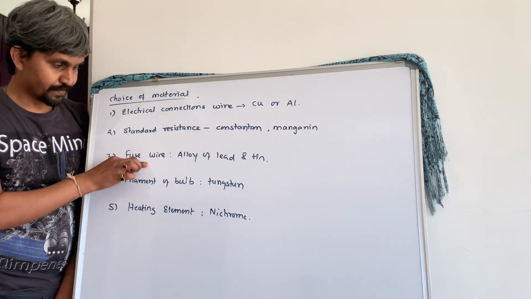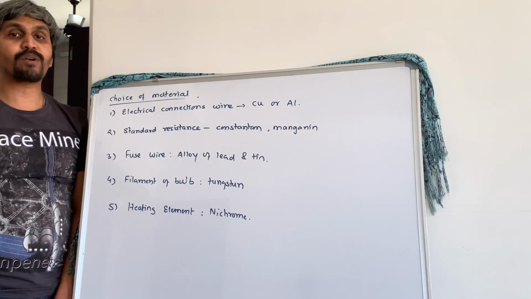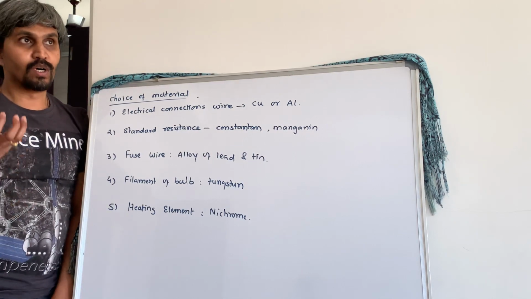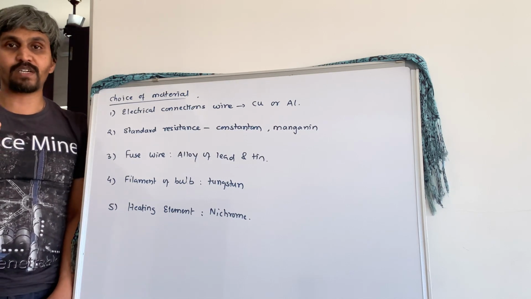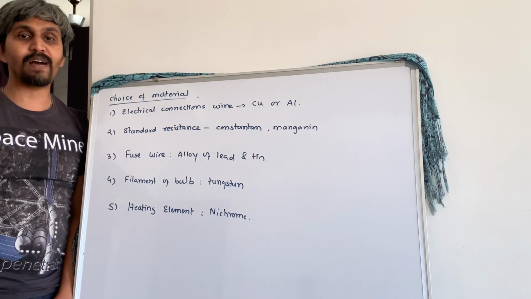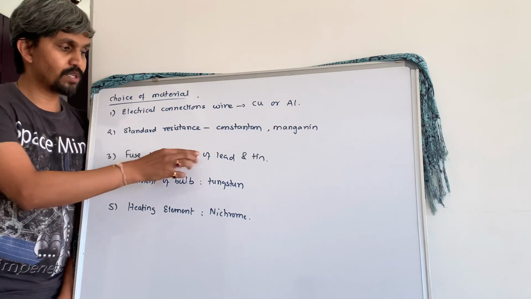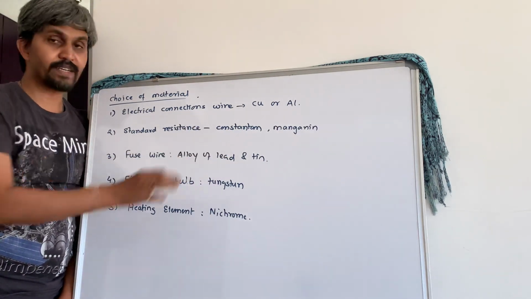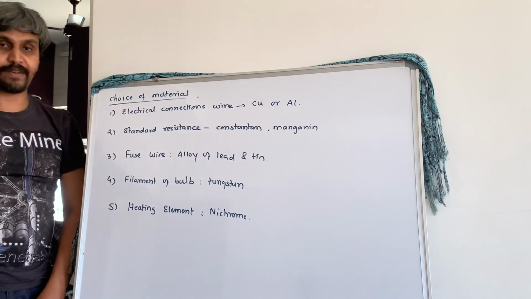Fuse wire is an alloy of lead and tin where the melting point is low. So what is the use of a fuse? It disconnects your circuit. If the current in the circuit increases beyond the permissible value, then it will disconnect. For that, the material used is an alloy of lead and tin. Its melting point is low and specific resistance is high.